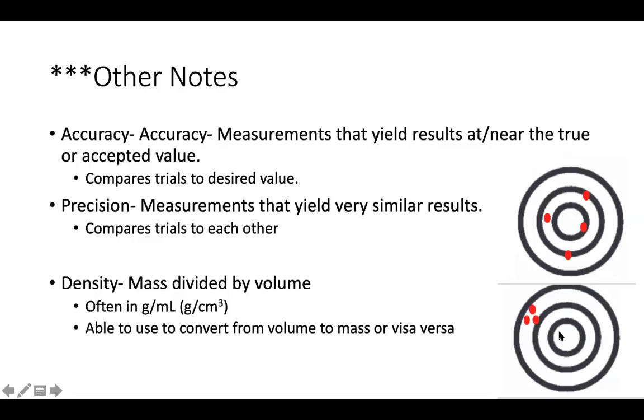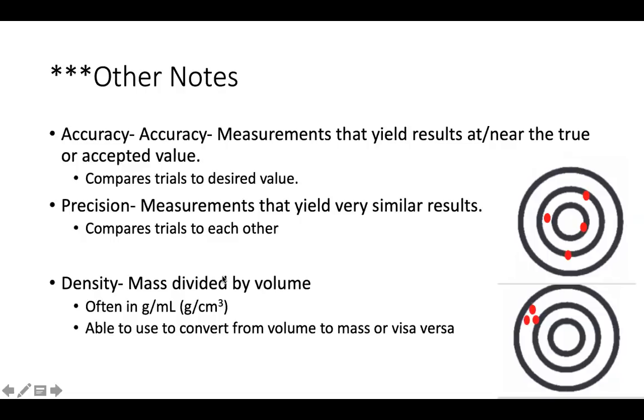We're not anywhere close to the center of the target, which is where we want to be, but we are precise to one another, right? When we shoot, all of our shots are really close together, okay? And so the bottom target, we would not be accurate, but we would be precise, okay?